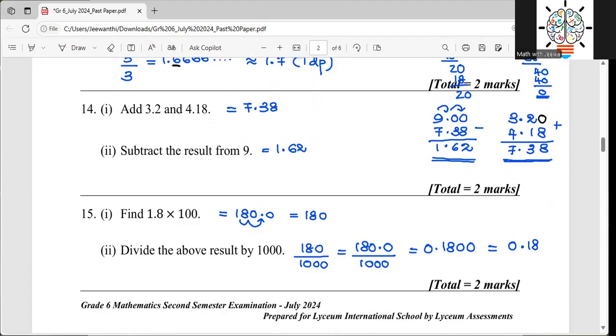The last question we discussed in this one: 1.8, we multiply by 100. We want to move 2 steps to the right side, so 2 steps gives 180. That answer I want to divide by 1000. So what I do, I write 180 again with the decimal places because it's easier for me to move the decimals. So 180.0, I want to move 3 steps to the left side. When I move 3 steps to the left side, my answer will be 0.1800, but there is no point in keeping zeros at the end of a decimal number. Nothing changes with the value, therefore I just write 0.18.